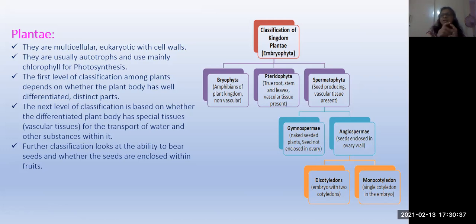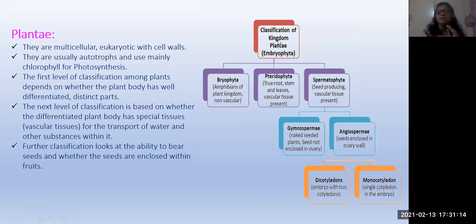The first level of classification of the plantae is differentiated by distinct parts. The first one won't form a proper distinction of the plant, but from the next onwards there is a forming of distinction plant-wise. That's why they are differentiated into various groups in the same plantae phylum. The next level of classification is based on whether the differentiated plant body has special tissues like vascular bundles, which I have just explained, for the transport of water and other substances, isn't it? And further classification looks at the ability to bear seeds and whether the seeds are enclosed within fruits.